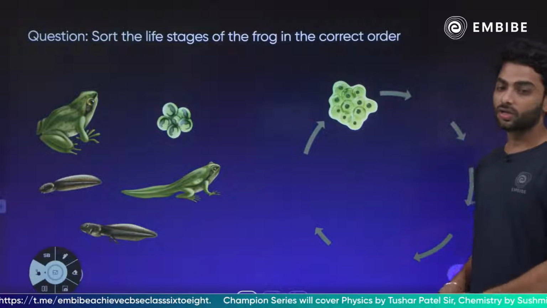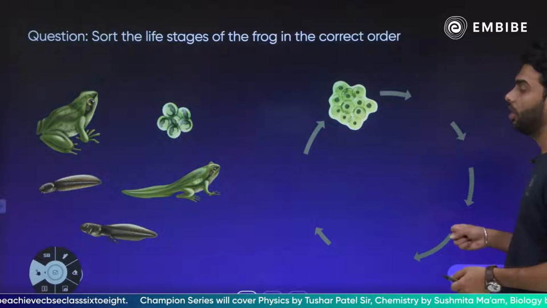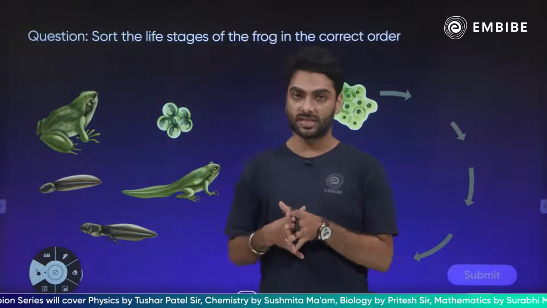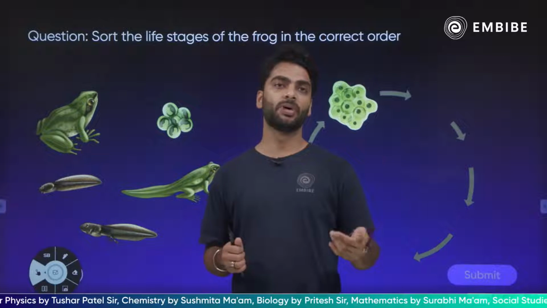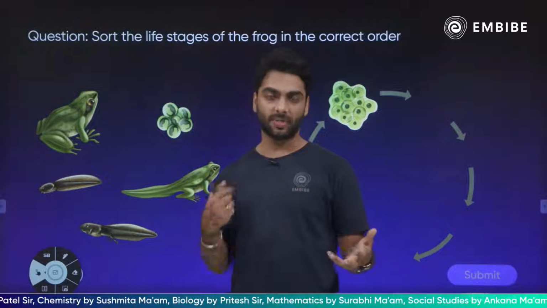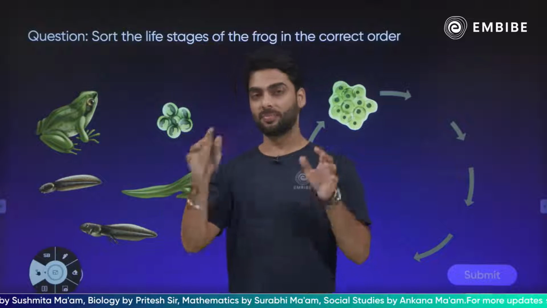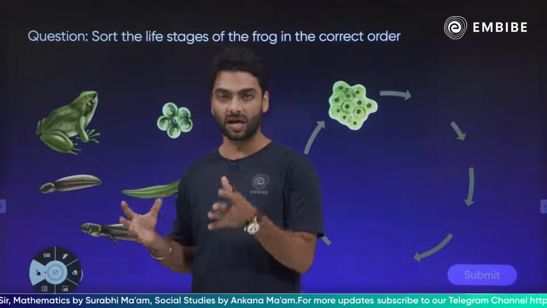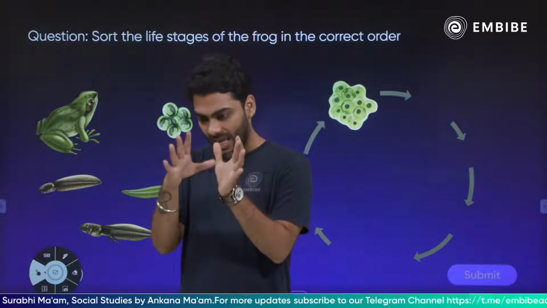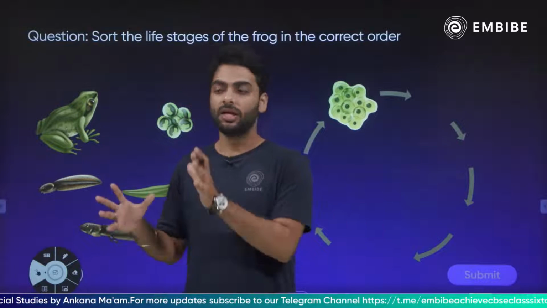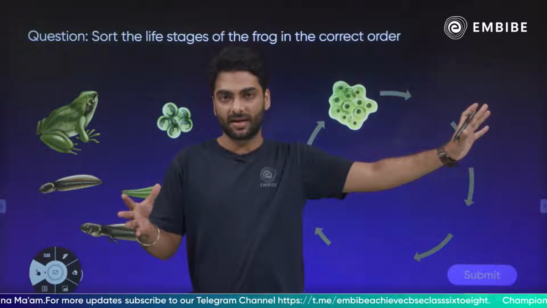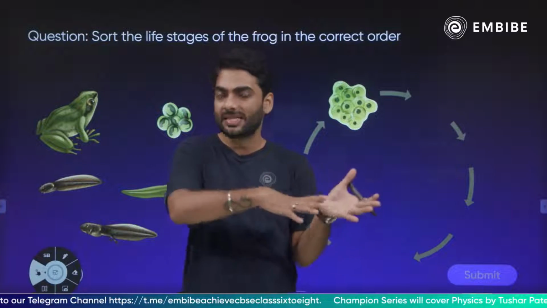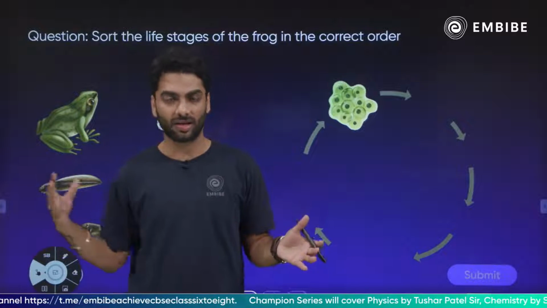And now we move on: sort the life stages of frog in the correct order. Now organisms like frog, butterfly and mosquito, they undergo metamorphosis, whereas organisms like humans, birds, fish or snakes or reptiles, they undergo growth. Matlab ki suppose when a baby lion is born, that is a cub, you will see it has got the same head, same body, same legs, same tail. These only grow in size when it grows as an adult. Similarly, when a human baby is born, it has a head, neck, torso, hands, legs. The same grow in size and the baby grows, right?